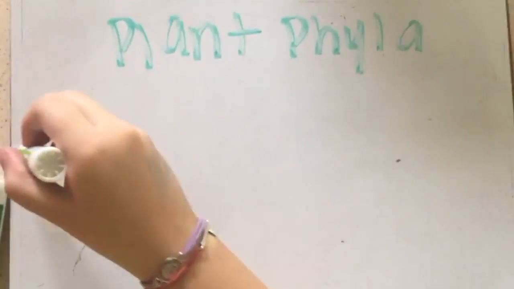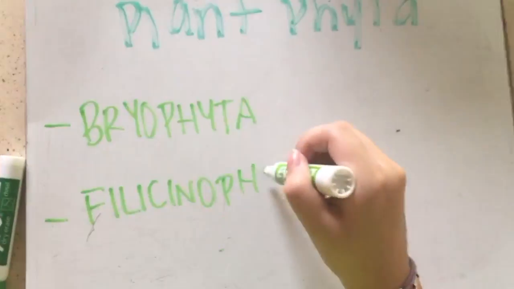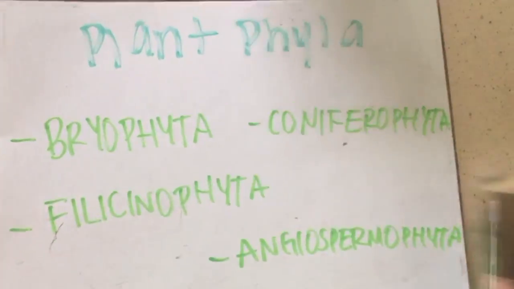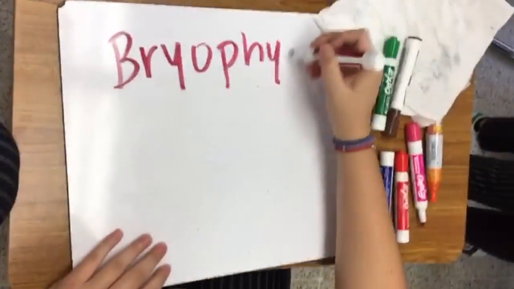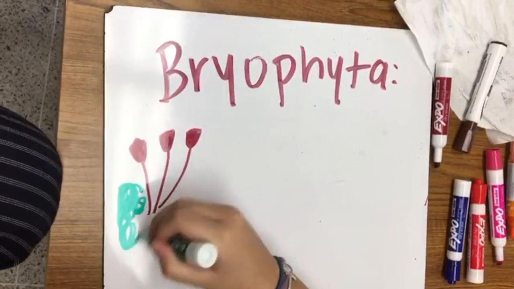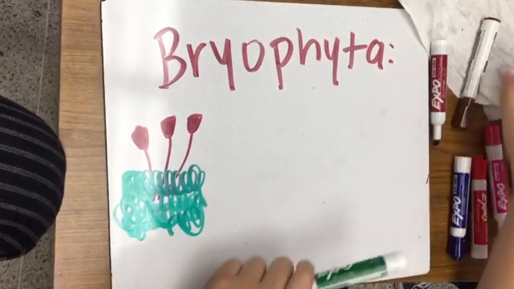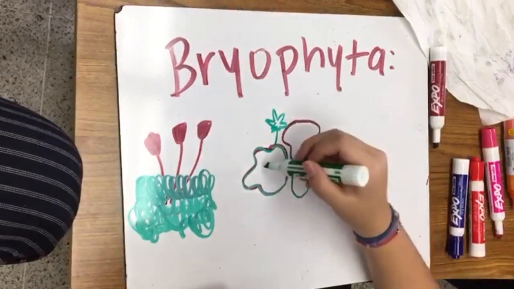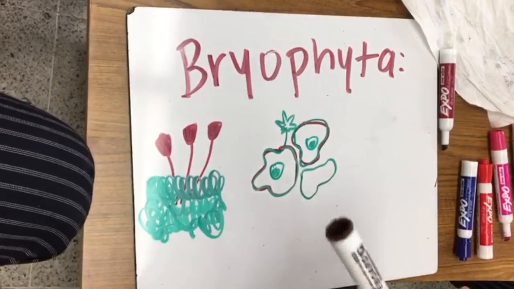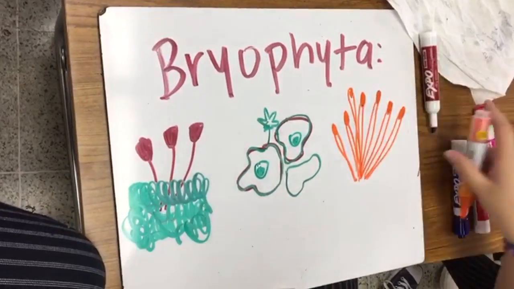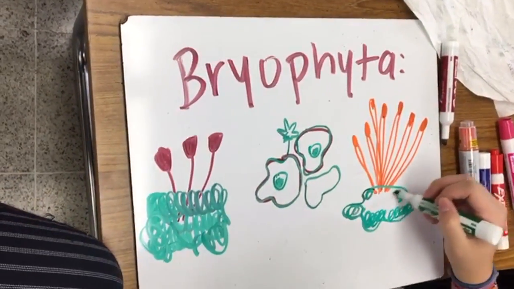Phyla. The four main types of plant phyla include Bryophyta, Filicinophyta, Coniferophyta, and Angiospermophyta. Bryophyta. Usually small and grow in damp places because they have no vascular system to carry water. They reproduce by way of spores, contained in capsules on small stalks held above the plant. Have no roots, have no cuticle, and absorb water across their whole surface. Some examples are mosses and liverworts.